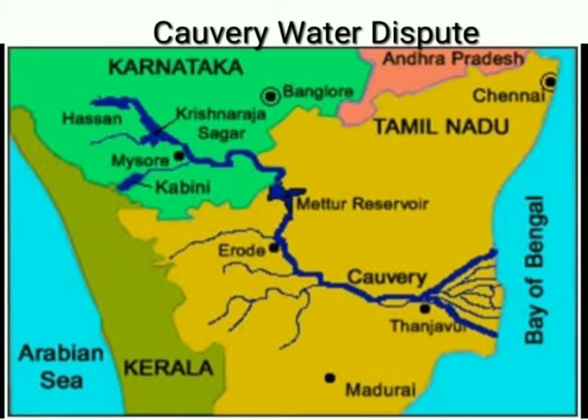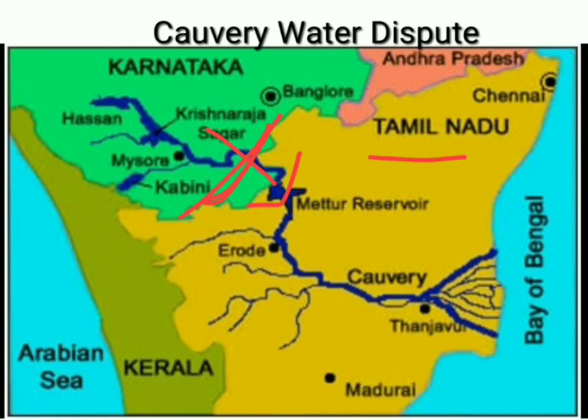You can see in this diagram that the water is used in these two dams' different areas. If one area diverts water towards another area, this area will get very little water, and that is the reason it created problems for people doing agriculture in Tamil Nadu.